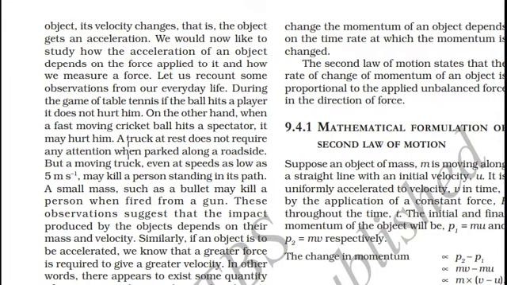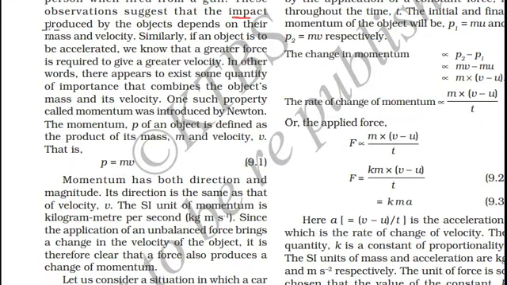Whereas when a cricket ball hits a person, the impact will be more, because the impact produced by objects depends on their mass and velocity. In the case of table tennis, the mass of the ball is very less. Even if the velocity is a little more, the impact is less. Whereas in the second case, the mass of the cricket ball is heavier, and the velocity is relatively high. The impact in the second case is more compared to the first case.